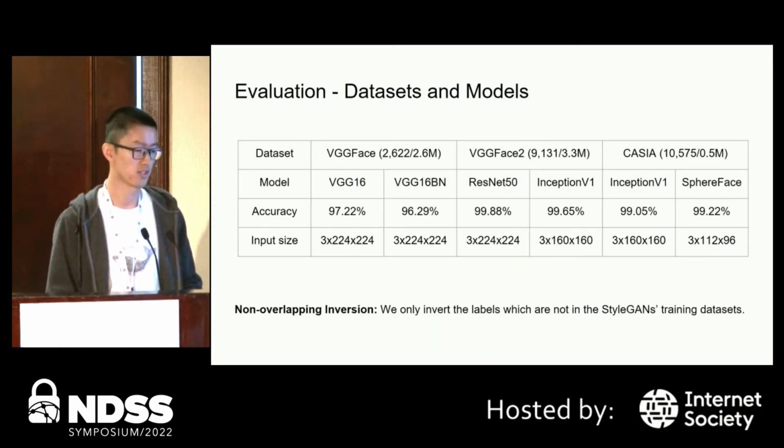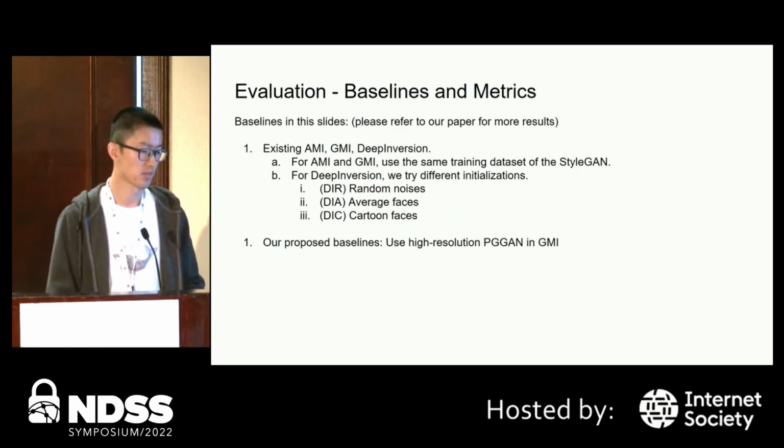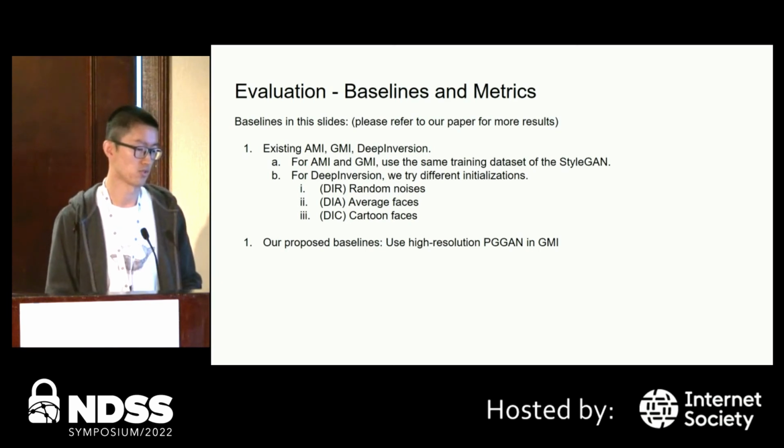We mainly evaluated our methods on 3 datasets and 6 pre-trained models. This table shows the accuracy and the input size. When we evaluate our method, we only invert the labels which are not in the StyleGAN training dataset. Because of the time limit, we only show results of our approach and the existing AMI, GMI, deep inversion, and our proposed baselines, which replaces the low-resolution GAN with high-resolution PG GAN in GMI.